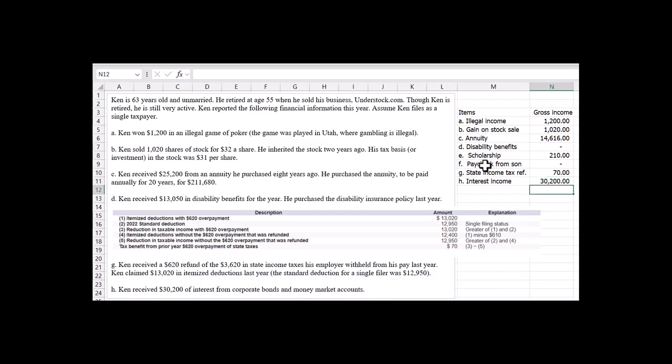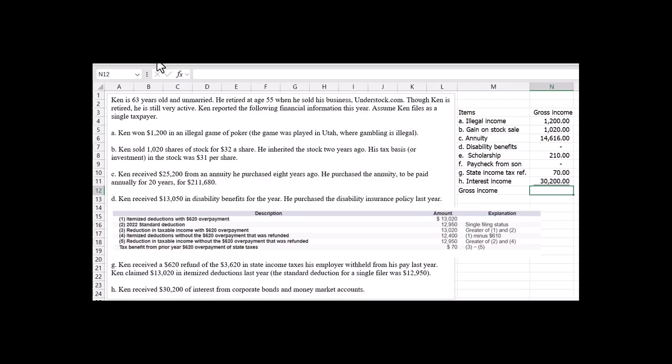All right, and then the last thing you have to do to figure out the gross income is just add it all up. Now I'm assuming many of you are working through problems like this, and so you want to use whatever numbers you have, not necessarily the ones I've provided here.